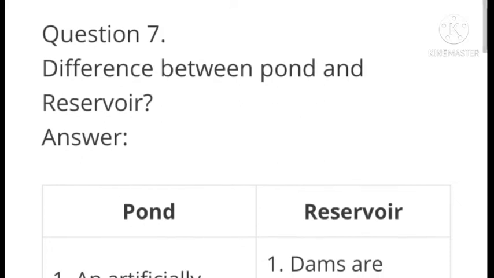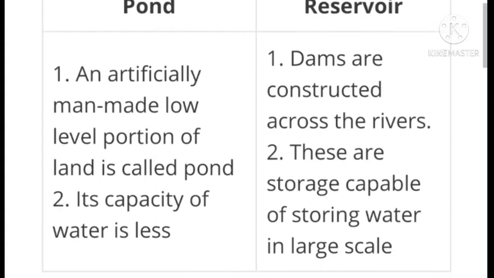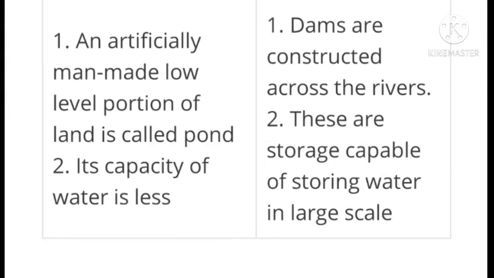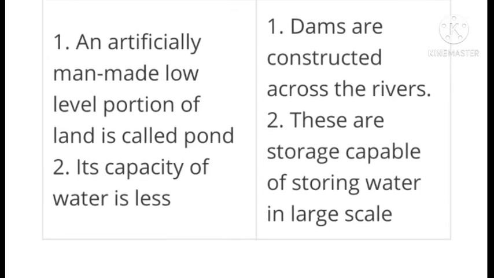Next question. Difference between pond and reservoir. Answer: an artificially man-made low-level portion of land is called a pond. Its capacity of water is less. Dams are constructed across the river. These are storage capable of storing water on a large scale.